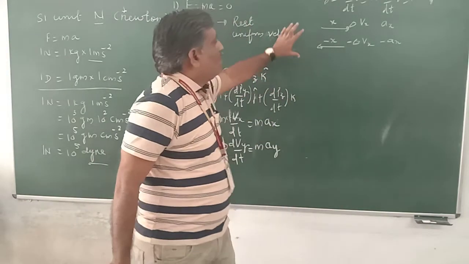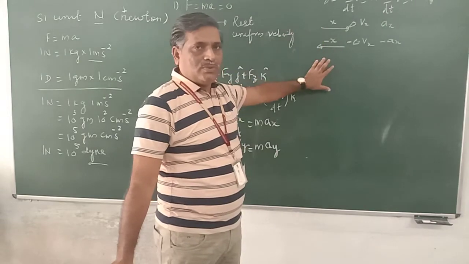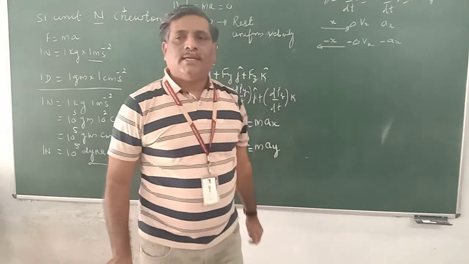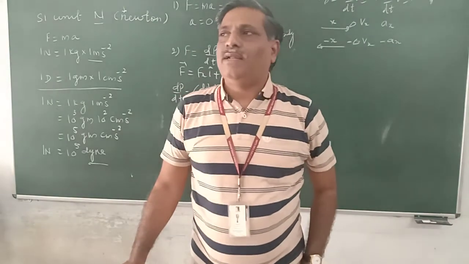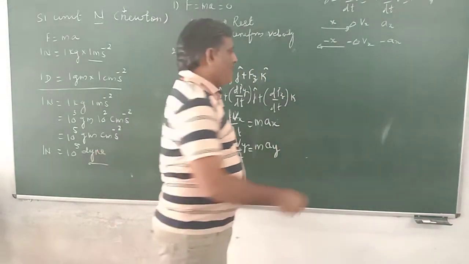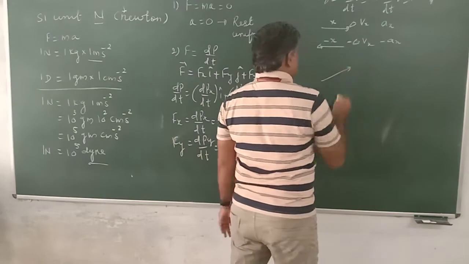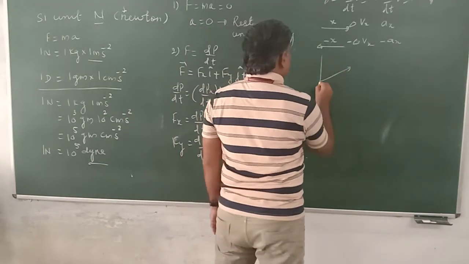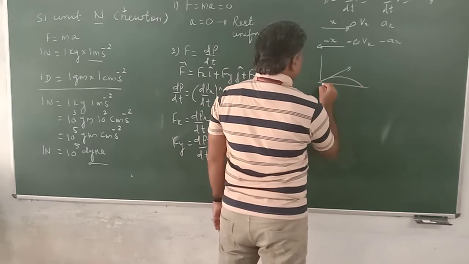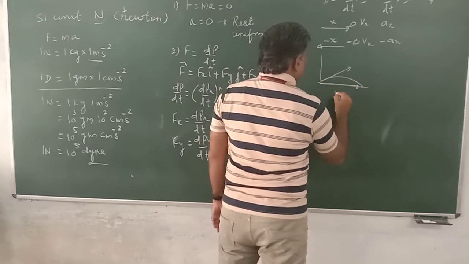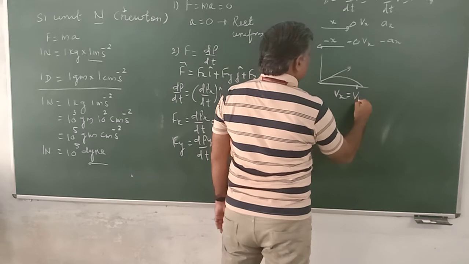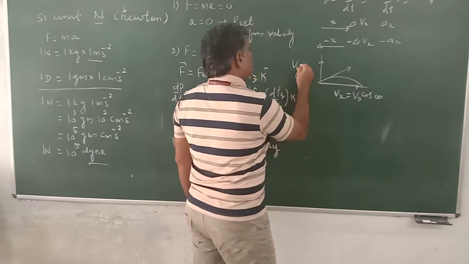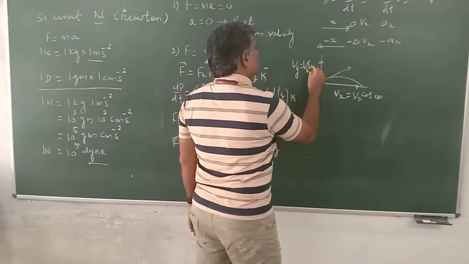Same thing happens along y and z also. If the force is along positive z, velocity will increase along positive z and there will be acceleration. But then if it is inclined, in the case of projectile, velocity is here. Vx is equal to V0 cos theta, Vy is V0 sin theta.